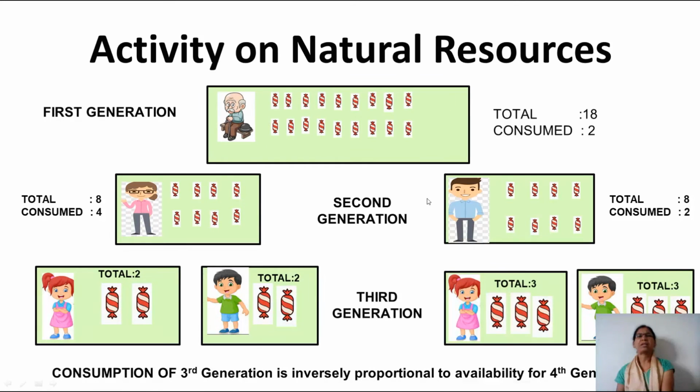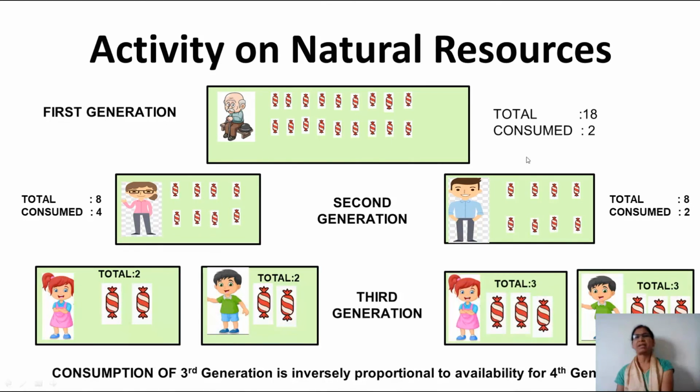This picture represents the first generation. Suppose this is our grandparent. Then he had 18 chocolates. He thought, I should save for our next generation also. So he consumed only 2 chocolates. So how many are left over? 16. Suppose he had 2 children in the second generation.